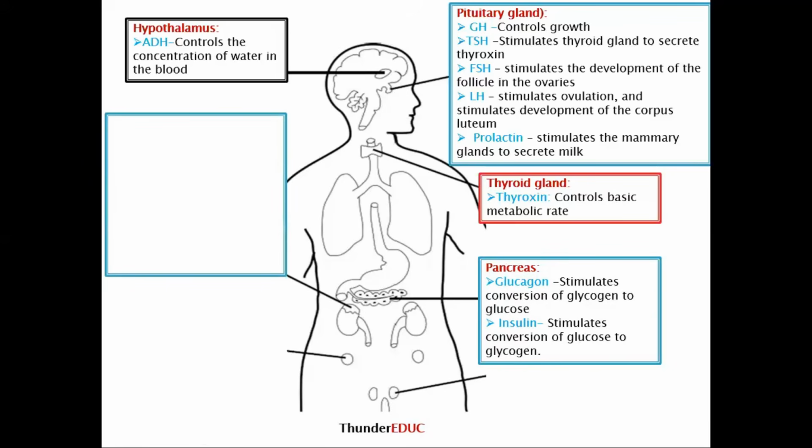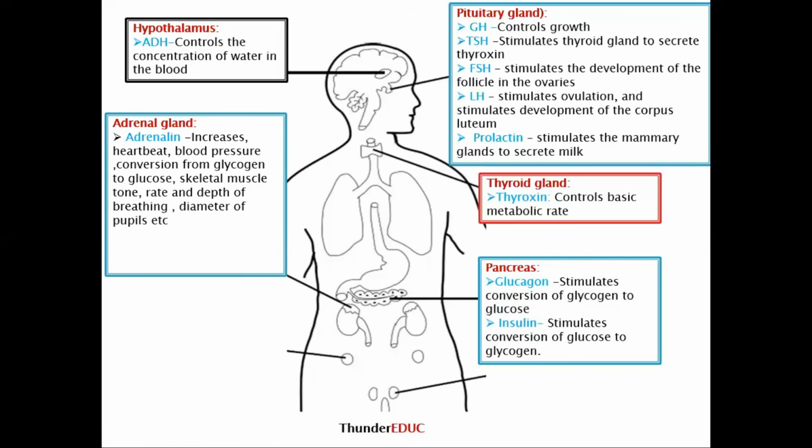Another one is the adrenal glands. How about adrenal glands? Adrenal glands are very important in producing two hormones. The first one is adrenaline. Adrenaline is sometimes called the flight or fight hormone.